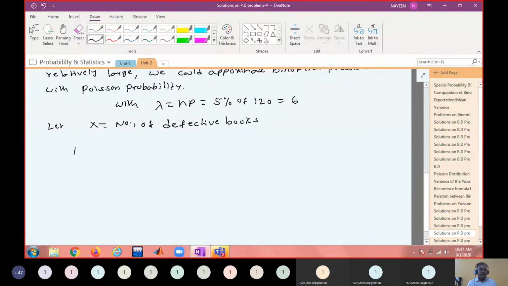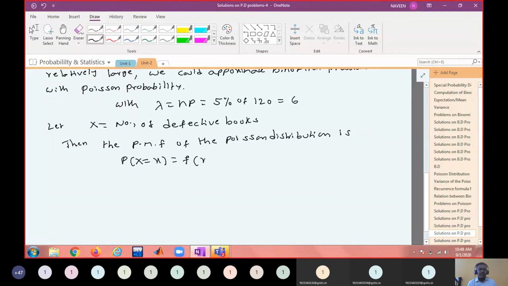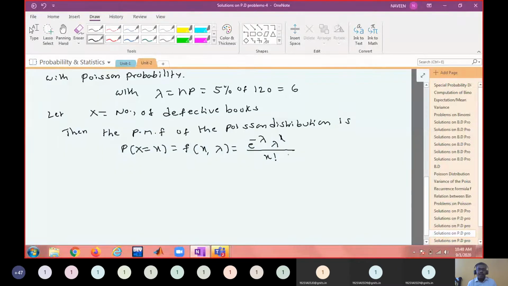So the PMF of the Poisson distribution is given by P of X equal to x, that is f of x comma lambda, equal to e power minus lambda, lambda power x by x factorial, with x equal to 0, 1, 2 and so on.